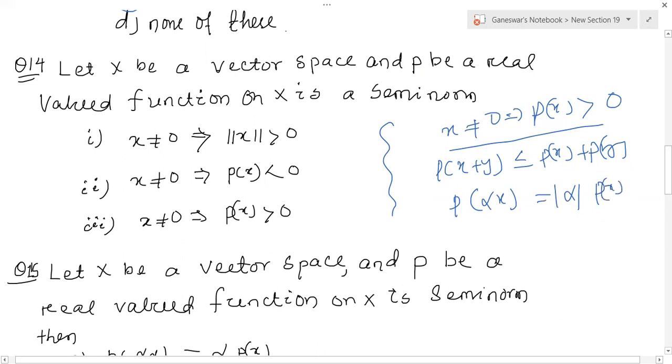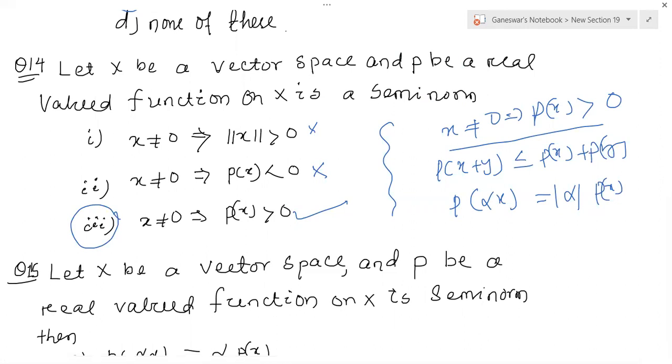That is alpha P of X. That is the third condition. But there are three conditions for the semi-norm. So which condition was followed here? X is not equal to 0, norm X greater than, that cannot be satisfied for semi-norm. This is also not satisfied for the semi-norm. Then X is not equal to 0, and the third condition is satisfied. This is true for the semi-norm conditions. Okay. Then you can see the definition and look out the answer to this question.